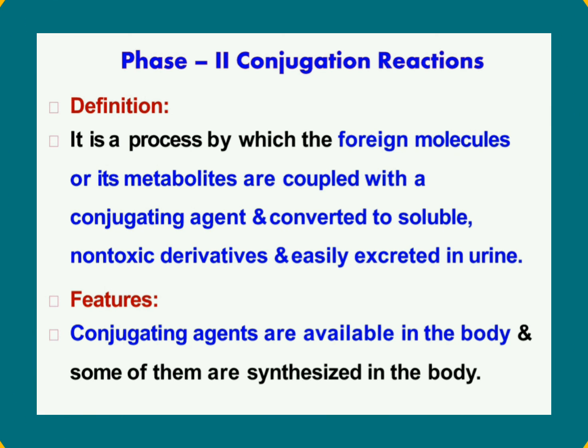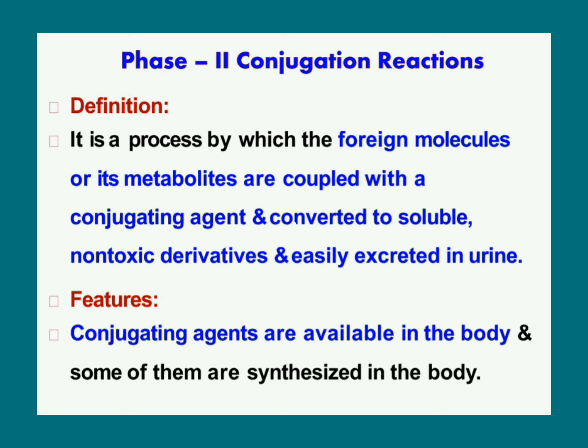Now coming to phase 2, that is conjugation reaction. Foreign compounds combine with the substances that are produced in the body and are converted to a less toxic and excretable form. The process of conjugation may occur either directly or after the phase 1 reaction. And there are different types of conjugating agents that I have already discussed.